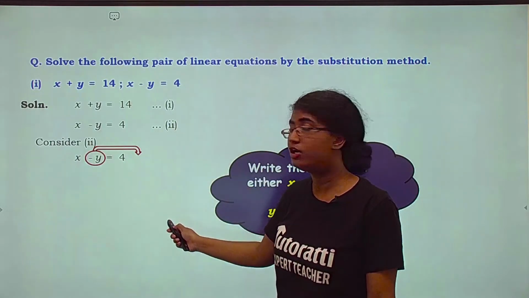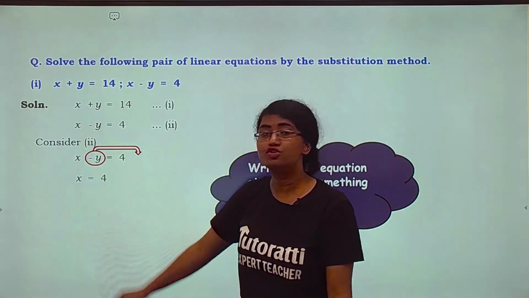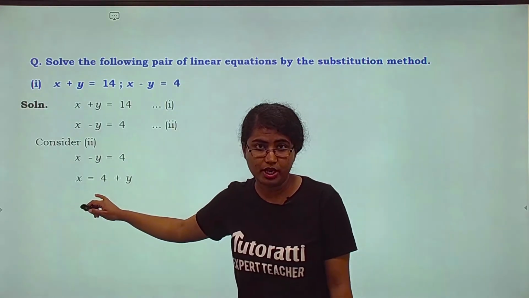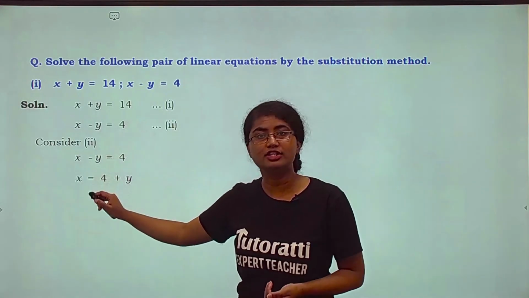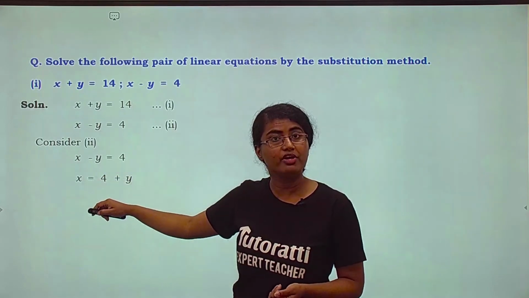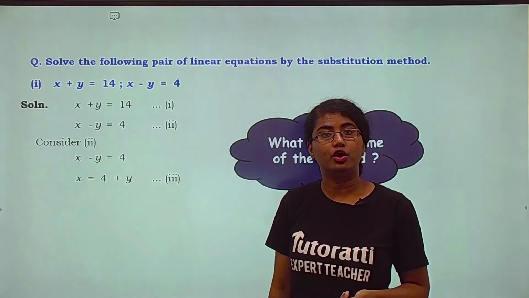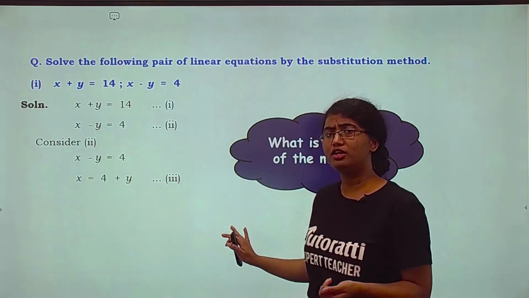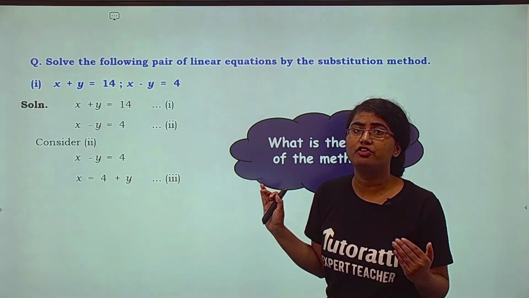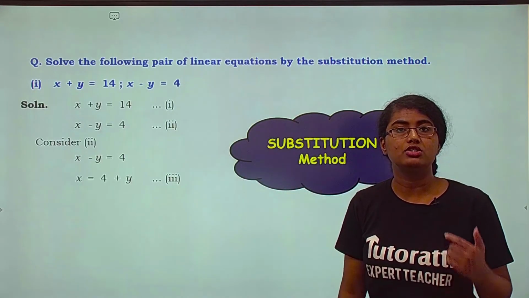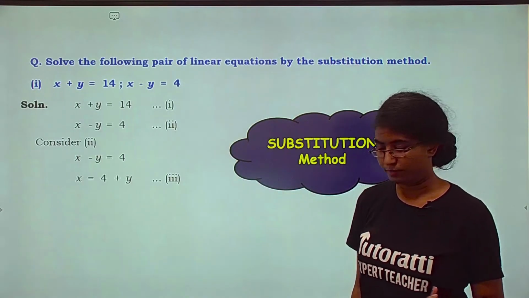We shifted y, so it becomes x is equals to 4 plus y. Okay, a new equation is formed, right? Even if it is by rearranging the second equation, this is a new equation that we get. Number it as equation 3. Now going back to what was the method that we were trying to solve here? What was the name of the method? The name of the method is substitution.